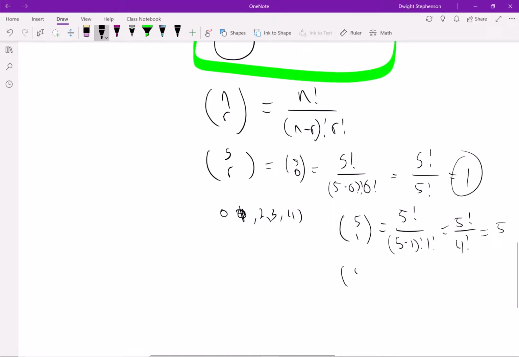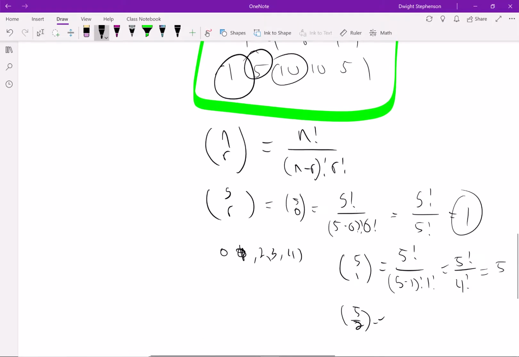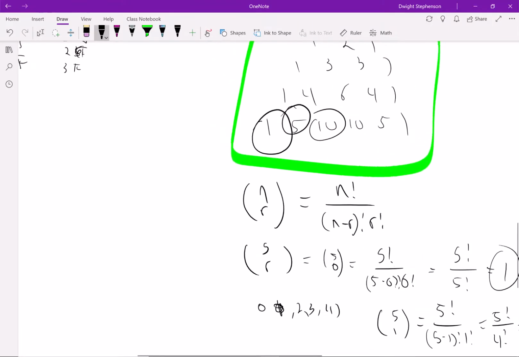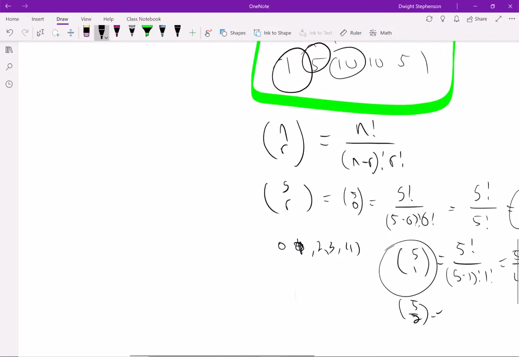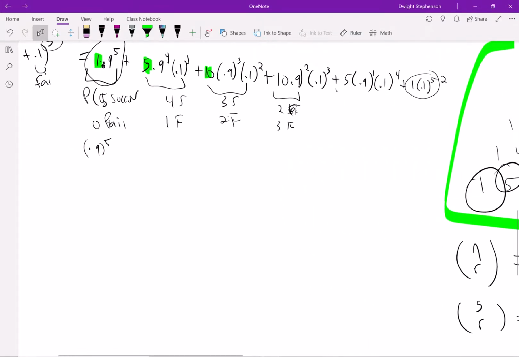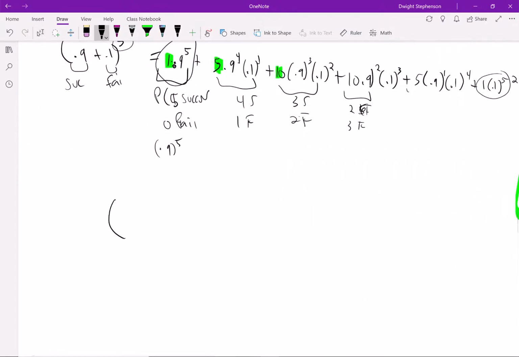And if you do the next one, 5 choose 2, right, you're going to get 10. You can use the Pascal triangle, or you can use this. Your calculator can do this as well. But that's basically what the coefficients came from, right? So when we have this probability, what we're looking at is that function determining the coefficients, and then what I want you to notice is it's the probability of successes here to the nth power, right?